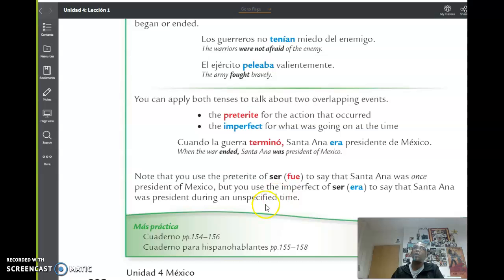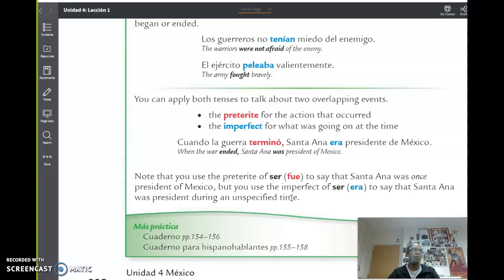One last note, it says, note that you use the preterite of ser, fue, to say that Santa Ana was one president of Mexico. Would you use the imperfect of ser, which is era, to say that Santa Ana was president during an unspecified time period?